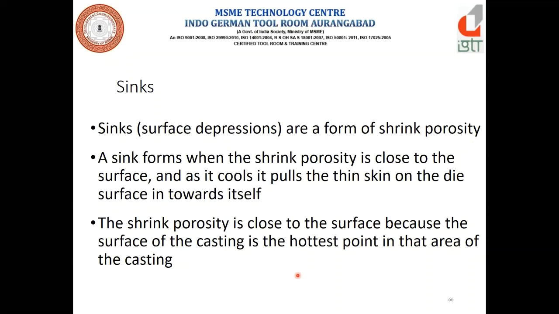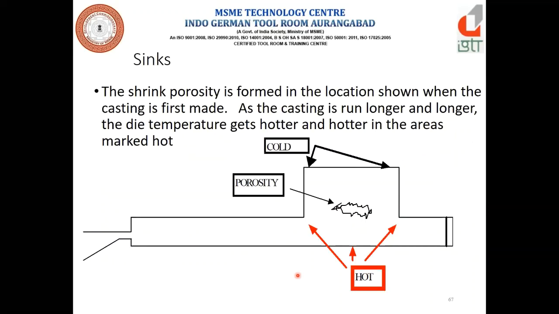When it forms near to the surface, that is called a sink, as it pulls the thin skin on the die surface towards itself. The porosity is close to the surface because the surface of the casting is the hottest point in that area of the casting. Basically, here we can see this is the porosity near to the surface.